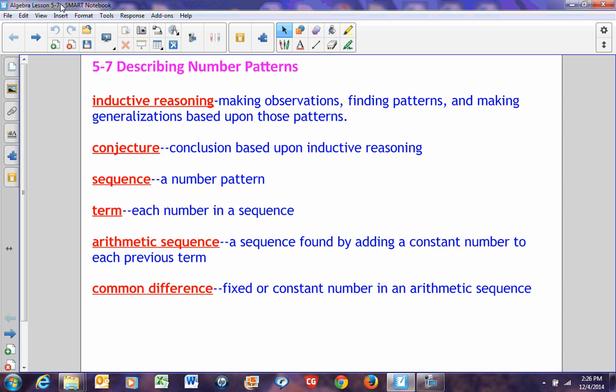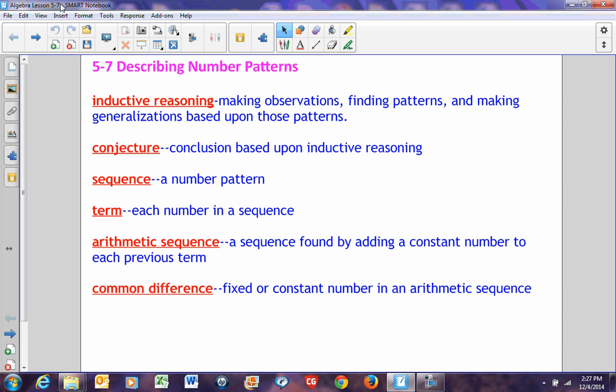A conjecture is a conclusion based upon inductive reasoning. For example, if I notice that every time I get on the bus, all the girls sit in the front and all the boys sit in the back, and I notice this the first time, the second time, the third time, and every time, let's say I get on the bus 25 times, I can make a conjecture that the boys are supposed to sit in the back of the bus and the girls are supposed to sit in the front, and maybe there are assigned seats.